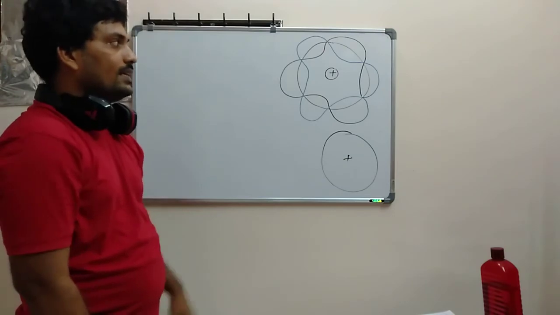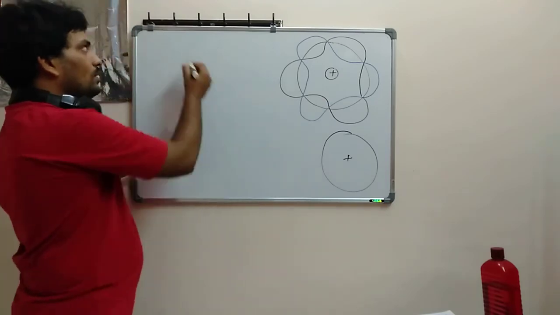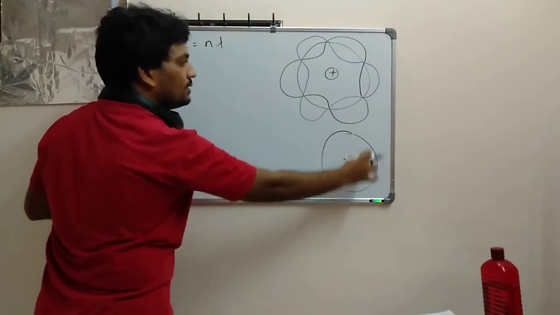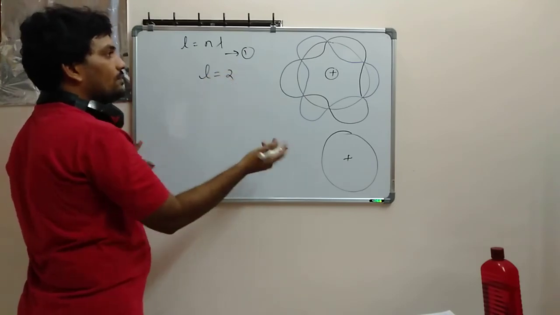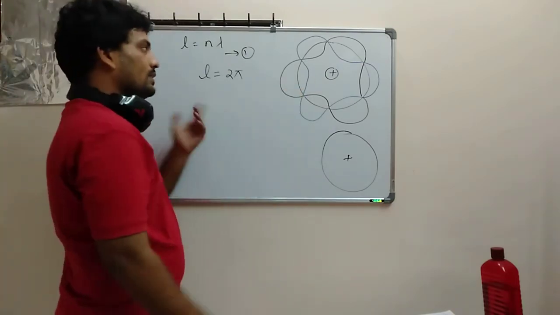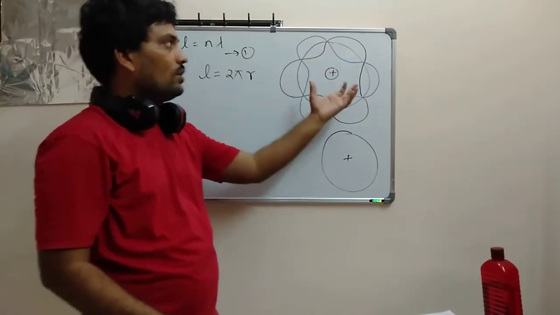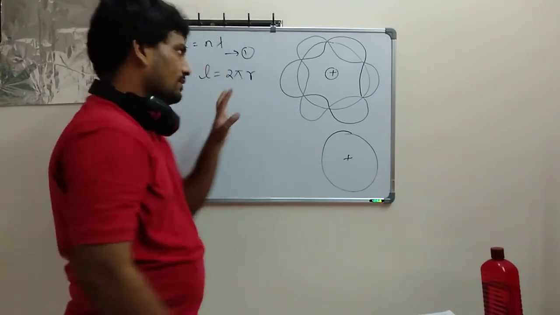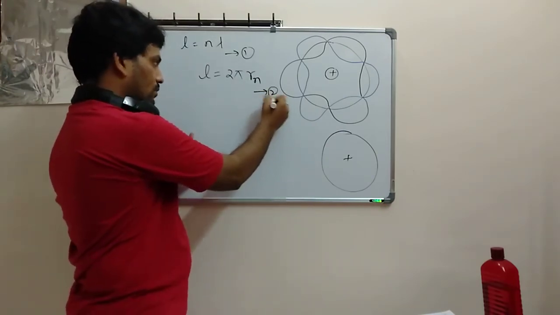He explained that, as I told you, L is equal to n lambda. But if the electron moves around a circle, what can I write for equation 1? L is equal to n lambda. For equation 2, I have to take its perimeter, which is 2 pi r. There may not be only one electron, there may be different electrons also, so I am taking n number of electrons: L is equal to 2 pi r n.